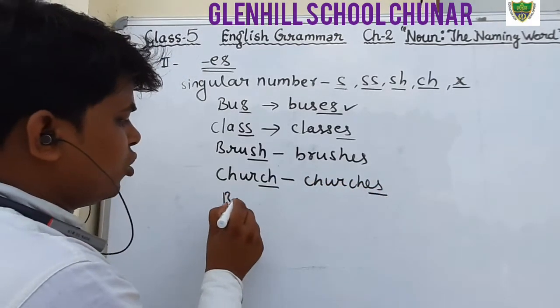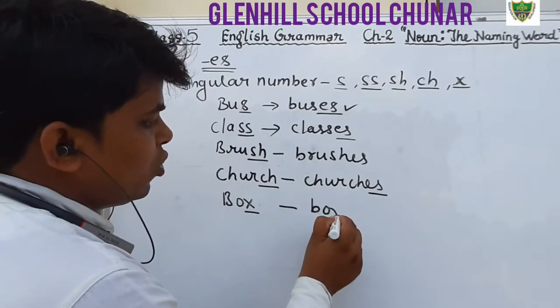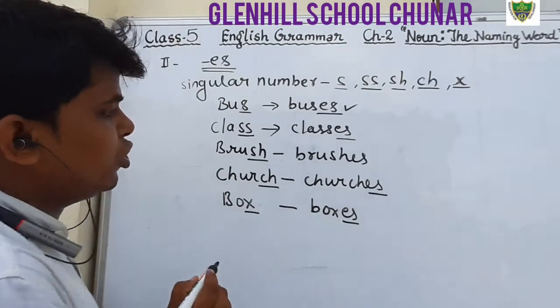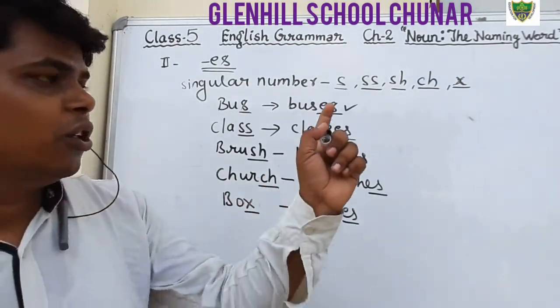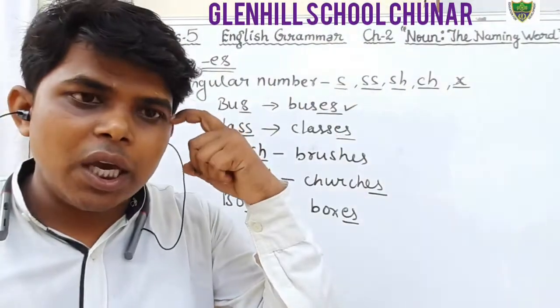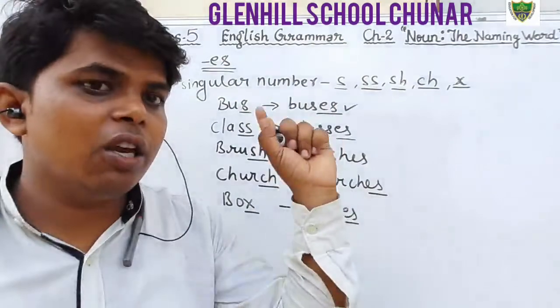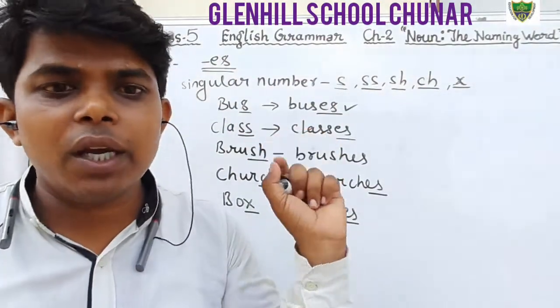X, box. We will write boxes. So keep in your mind, if a singular noun ends with s, sh, ch or x, then we will add es for making plural.